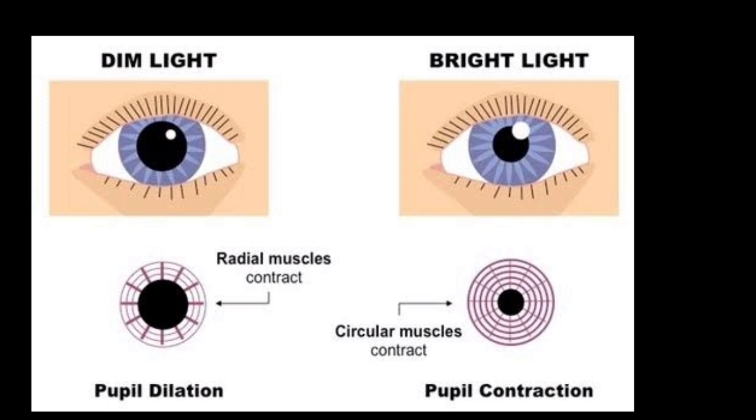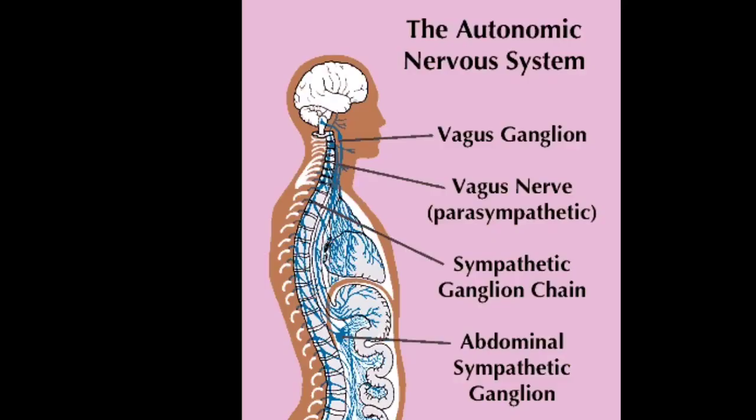So it's an example of the PNS, the peripheral nervous system, and this peripheral nervous system is also called the autonomous nervous system. We know that autonomous means not controlled by any other organ or any other thing. Yes or no? That's why it is called the autonomous nervous system.